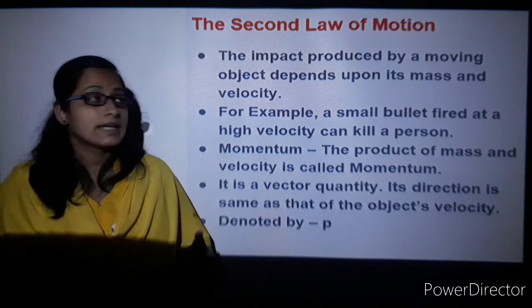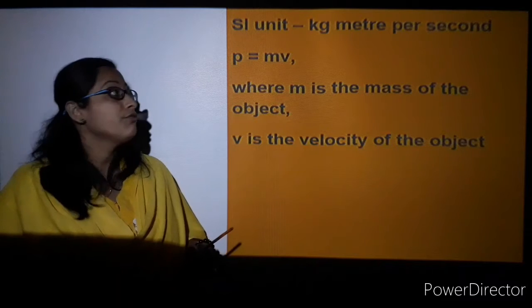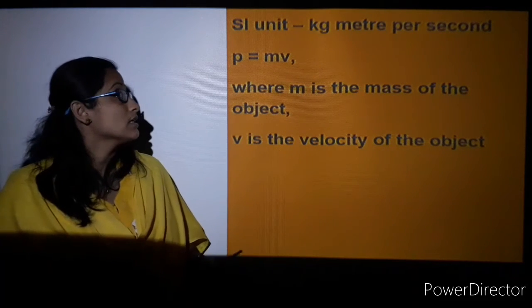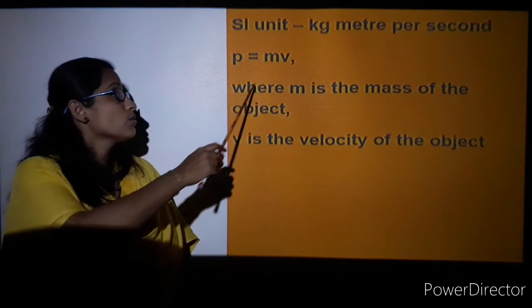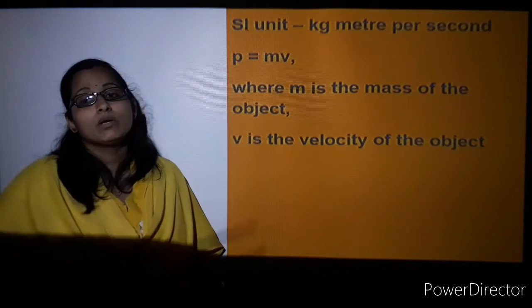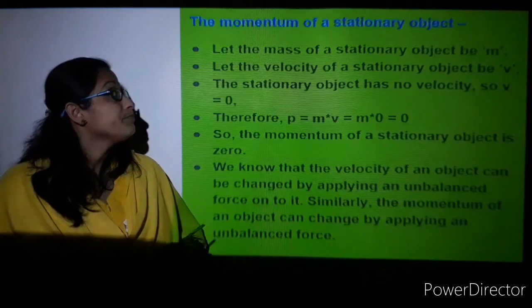So we can move to the next slide. Here the SI unit of momentum is kg meter per second. It is denoted by P, so P is equal to mv, where m is the mass of the object and v is the velocity of the object. Let's move on to the next slide.